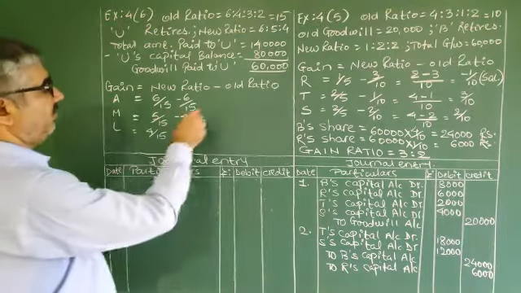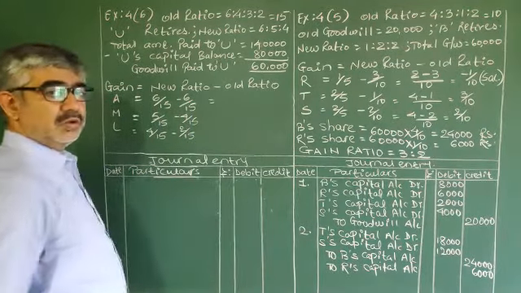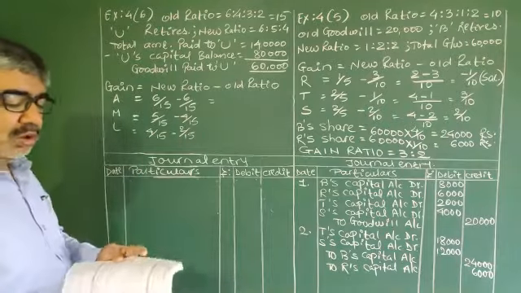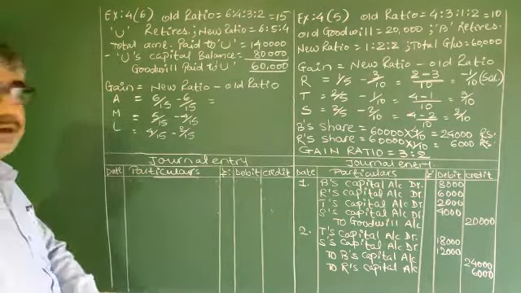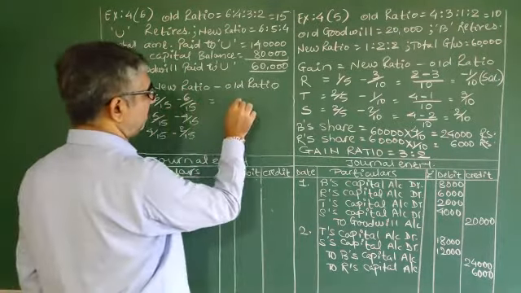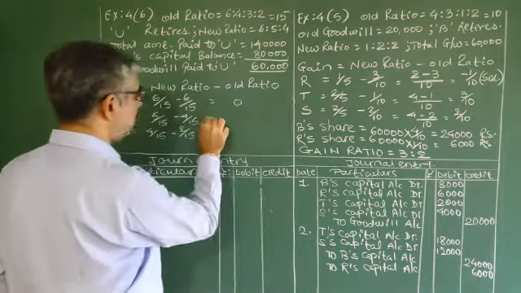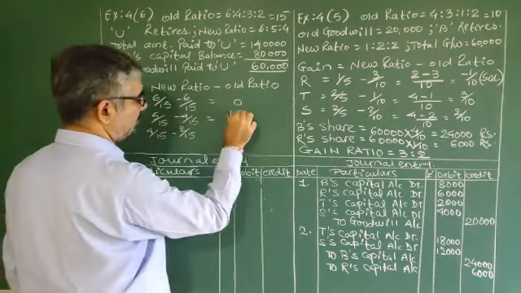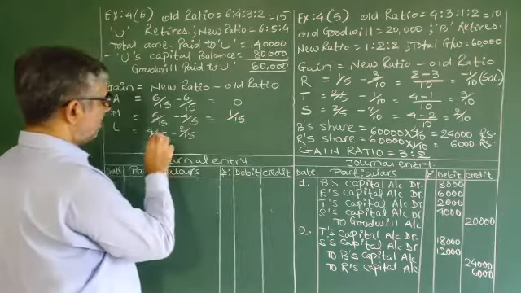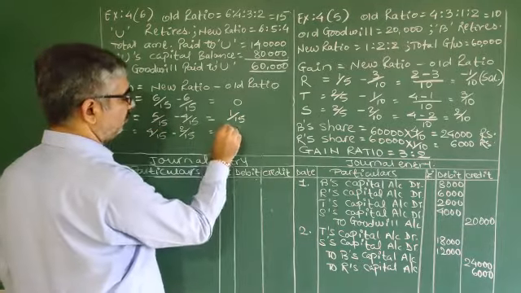Fortunately, the denominator is same, so no need for further calculations. Clear? Here 6 minus 6, so 0. Here 5 minus 4, so 1 by 15. 4 minus 2, so 2 by 15.